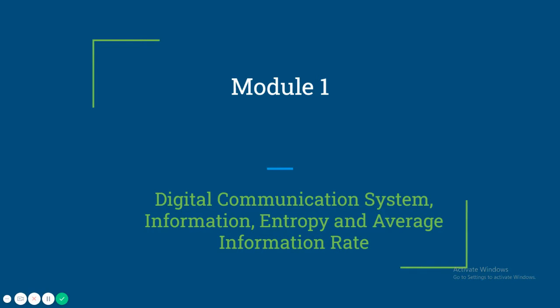Module 2 covers Digital Communication System, that is block diagram and explanation of each block, information content of a message or symbol, entropy, and average information rate.